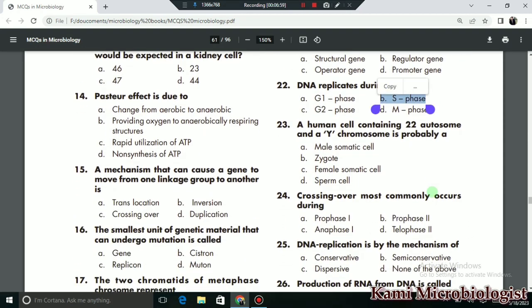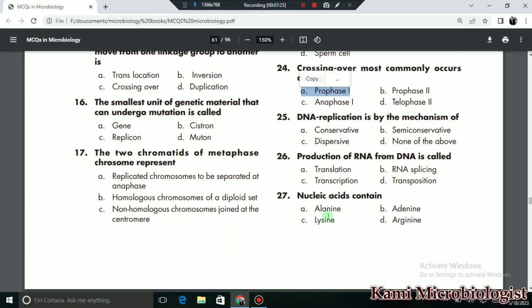Then we have a human cell containing 22 autosomes and a Y chromosome, which is probably a zygote. B is the correct option. Then we have MCQ 24, which says crossover most commonly occurs during prophase 1, which is the correct option. MCQ 25 says DNA replication is the mechanism of what? It is the semi-conservative mechanism. So B is the correct option.